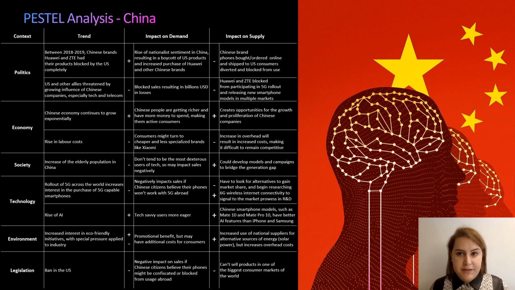In terms of legislation, the ban in the US continues to be the biggest trend, with a significant negative impact on sales if Chinese citizens believe their phones might be confiscated or blocked from usage abroad. Furthermore, Chinese companies then can't sell their smartphones in one of the biggest consumer markets of the world.